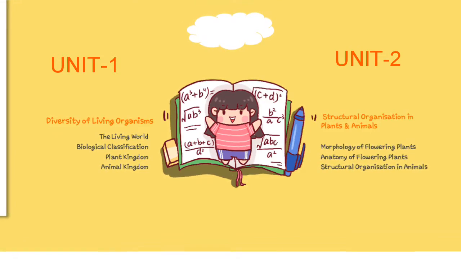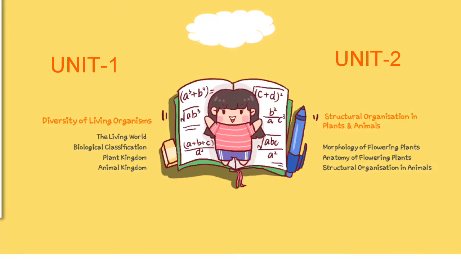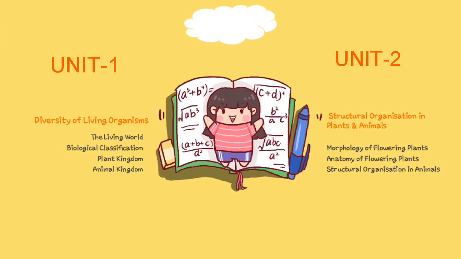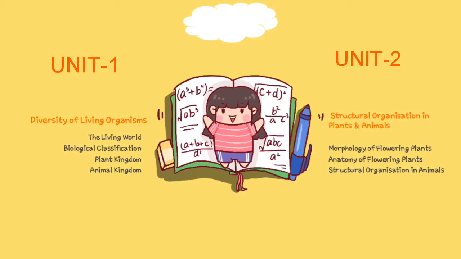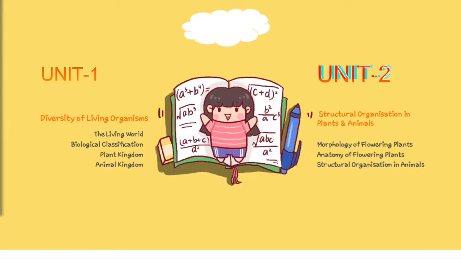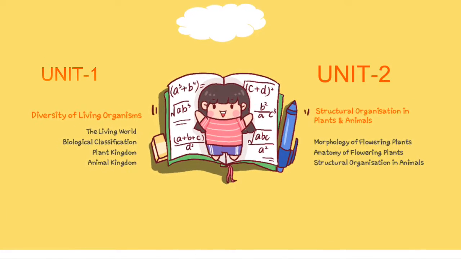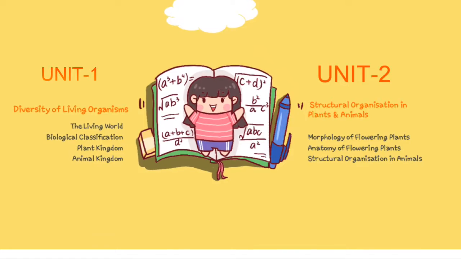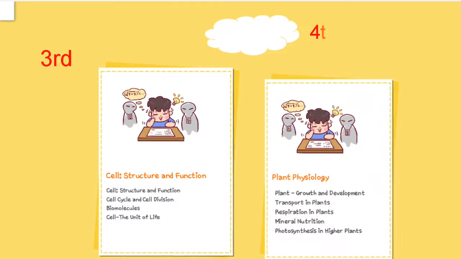First unit is diversity of living organisms, which includes 4 chapters. Their weightage is 14%. It is one of the very important units which you have to do very carefully. Second unit is structural organization in plants and animals, which includes 3 chapters of 5% MCQ weightage.